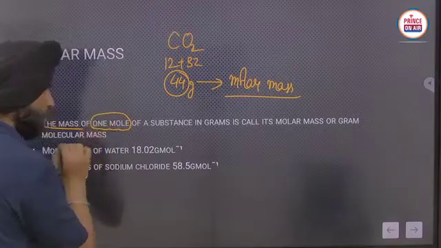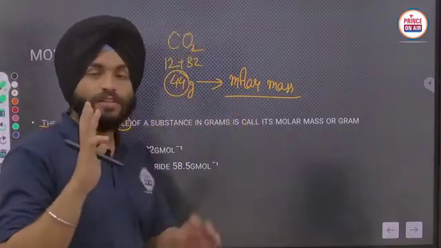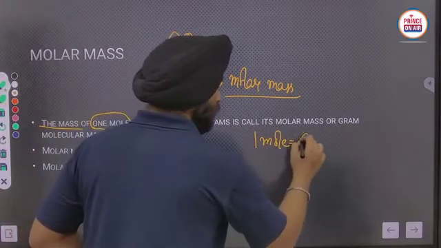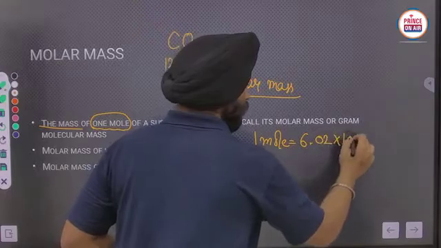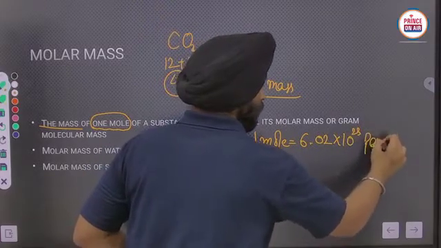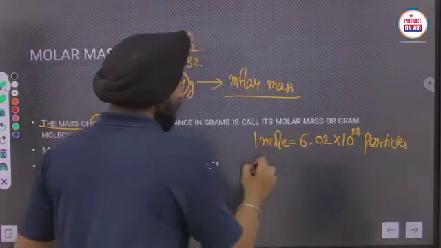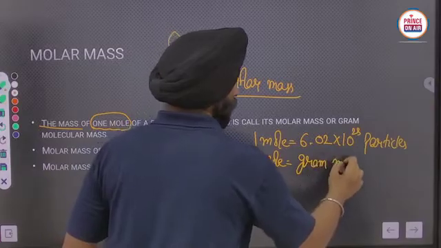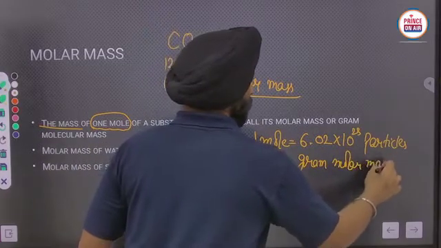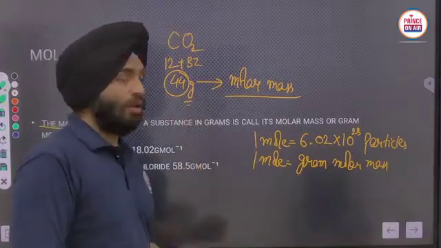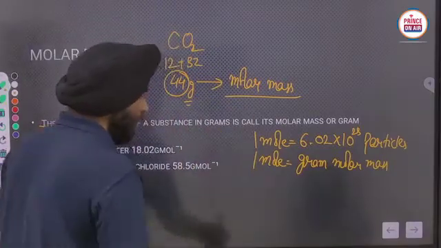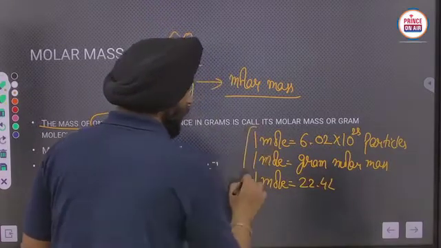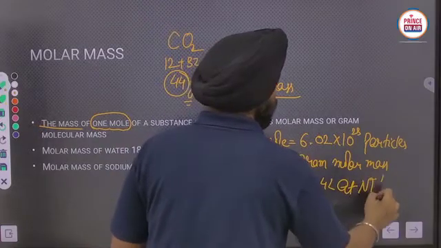So what is the meaning of 1 mole? There are just 3 values you have to learn properly. 1 mole is equal to 6.02 × 10^23 particles. 1 mole is equal to gram molar mass. 1 mole is equal to 22.4 liters at NTP or STP.